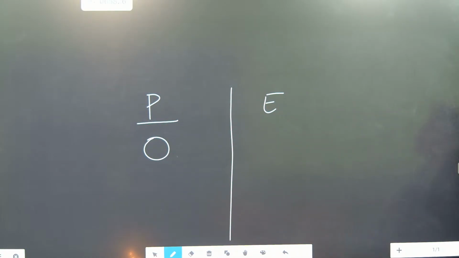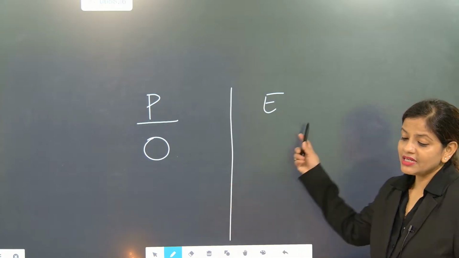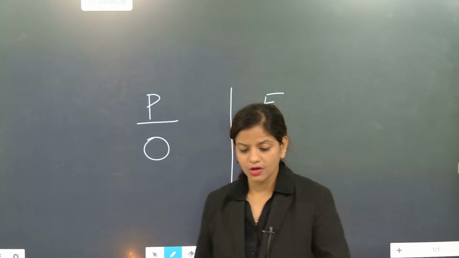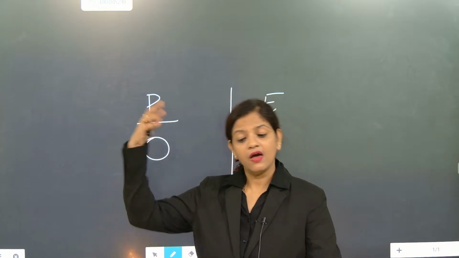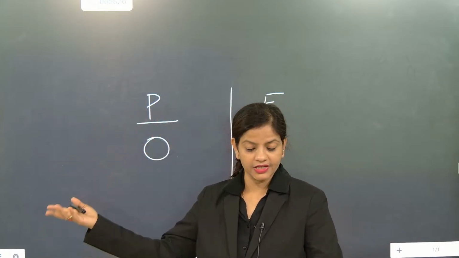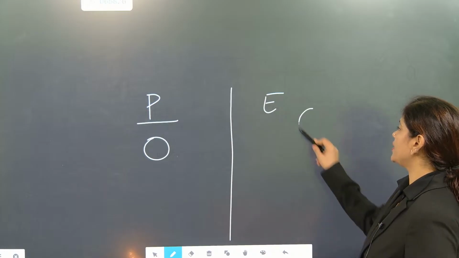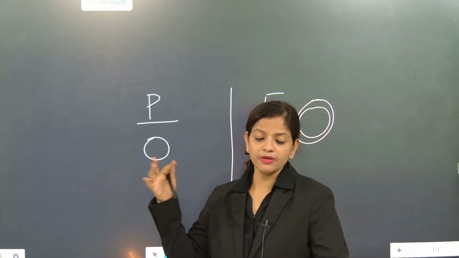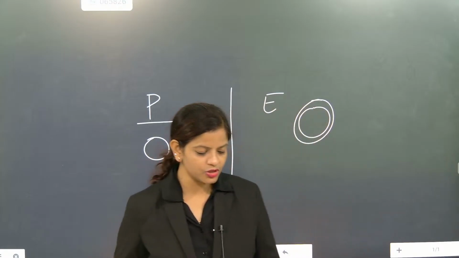Whenever we will be talking about multicellular organisms, they will have a well-defined nucleus. Understand or not? Multicellular organisms will have a well-defined nucleus. Means the nucleus will be double coated. Nuclear membrane will be there, but in prokaryotes nuclear membrane will not be there. That's the most important thing.